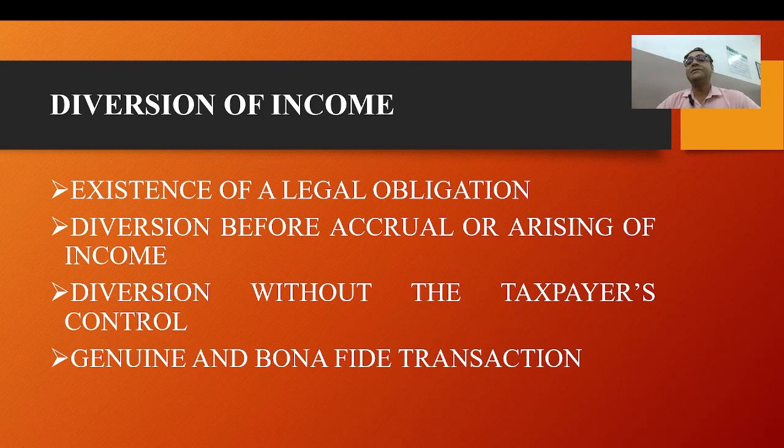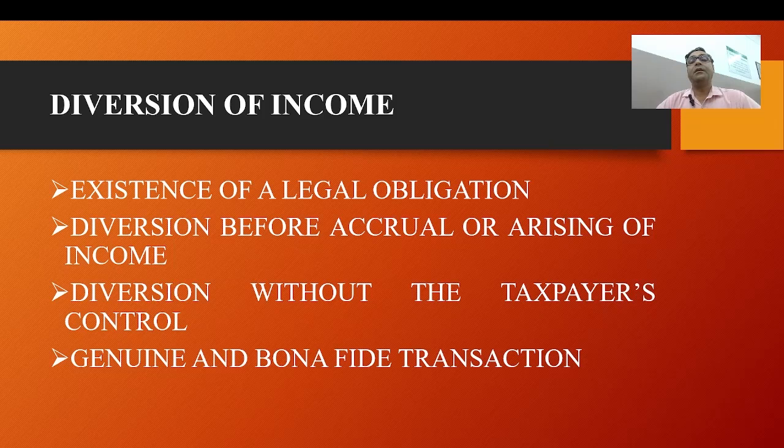I am giving an example here. Suppose you are doing a contractual job and you work continuously for one month and after that month you get the salary. It will be deemed that your income has arisen or accrued, and it will be taxable.